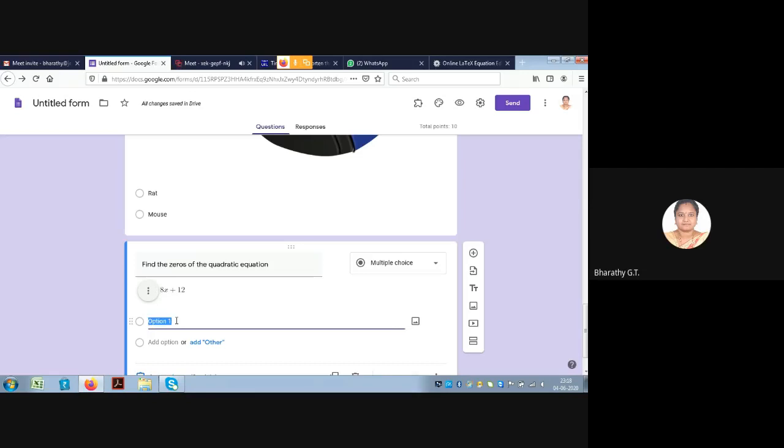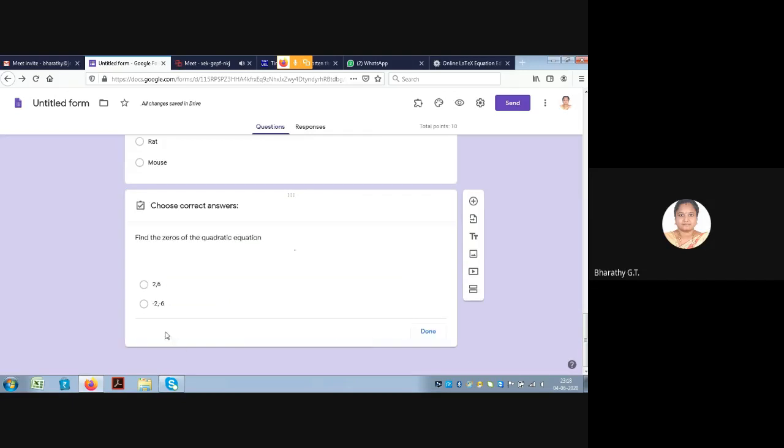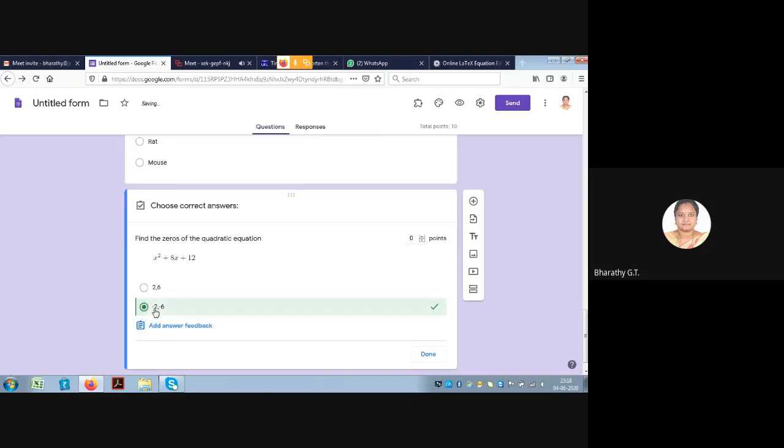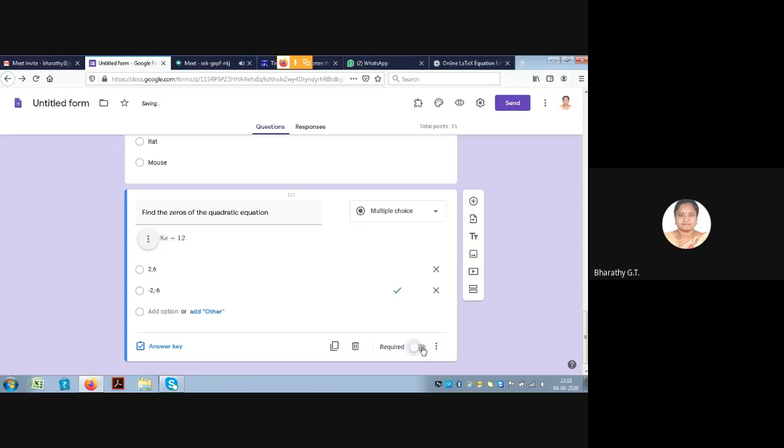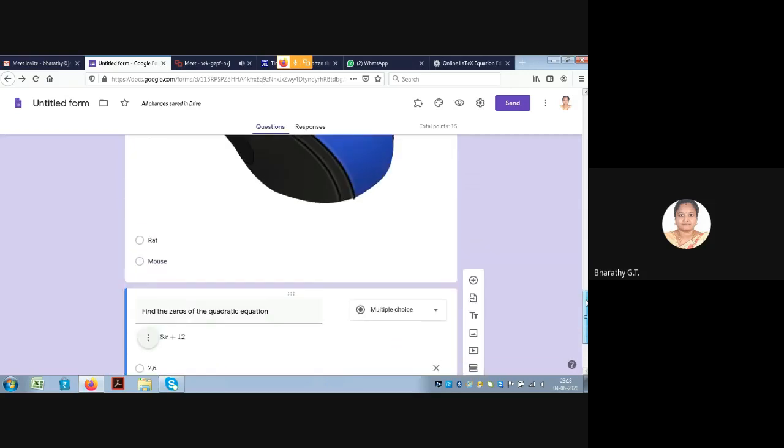Now we can give the choice. If the choice also has to be some expressions, we can do it the same way as we did. Now the answer I will give as 6, 2, 6. Second choice, let me give as -2, -6. Let me select the answer key. The answer key is -2, -6. Again, we'll give 5 points for this and make it done. And we'll make it required. So our conversion of the registration form into a quiz is done.